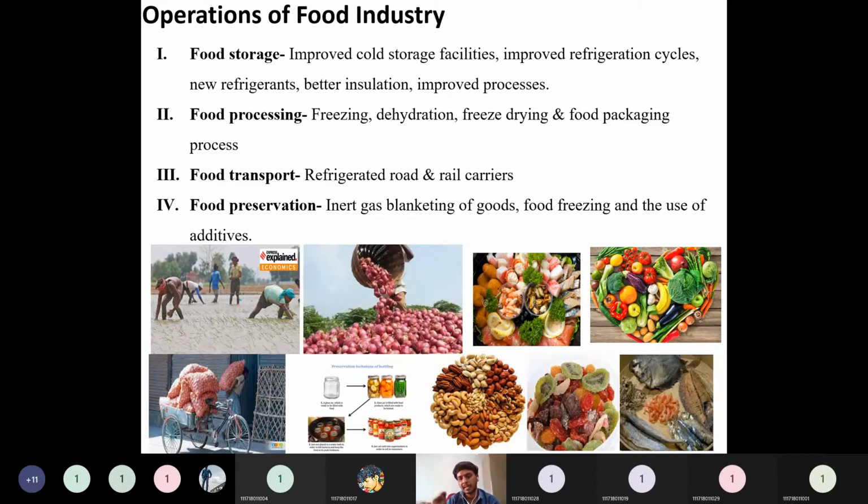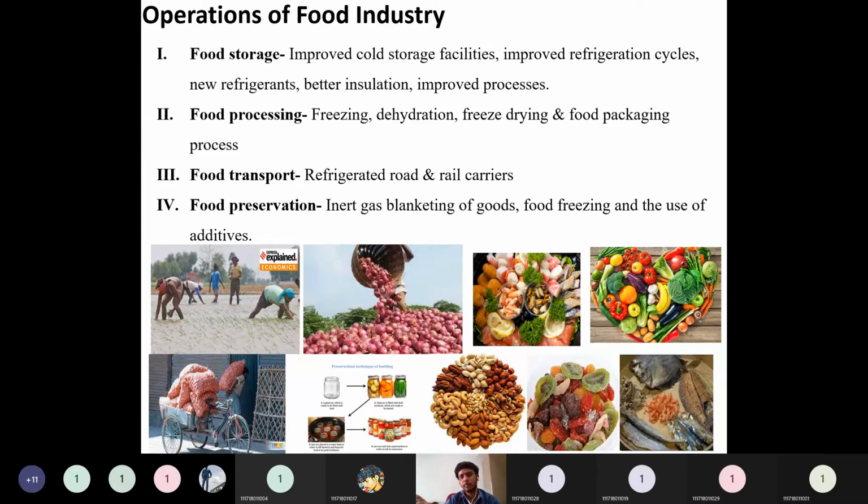But what happens when we dry that fish, when we just apply some salt on that fish? Its shelf life will be increased. We will consume that fish for the year also. So because of this, there are dried fish or salted fishes. So that type of fishes. If you consider the case of fruit, the fruit will be ripened easily within 1 or 2 days. It will be ripened easily.